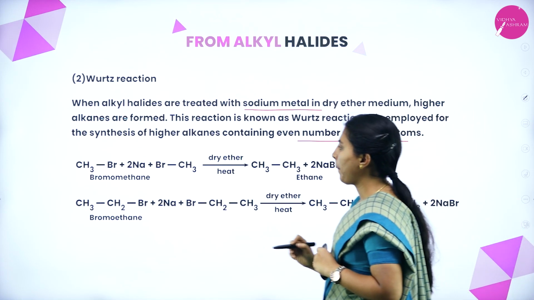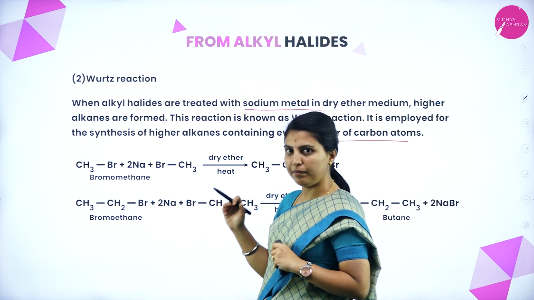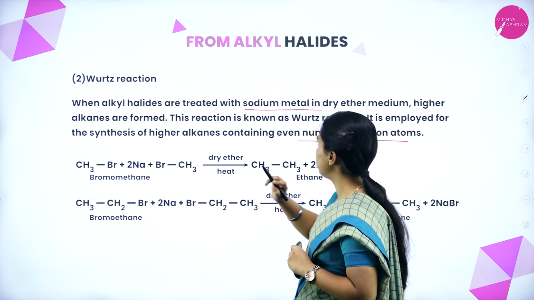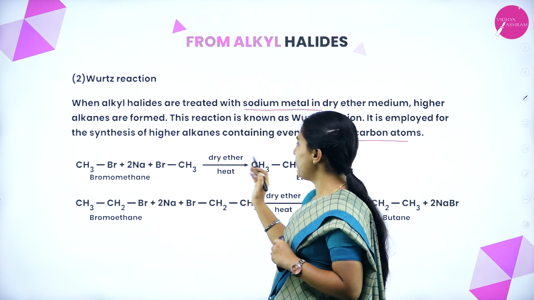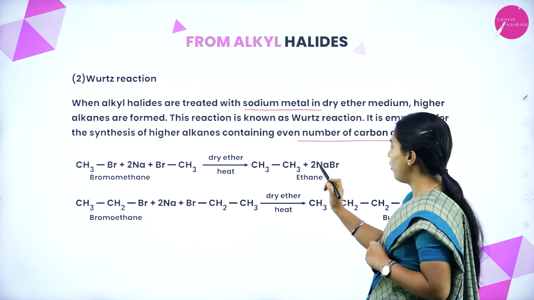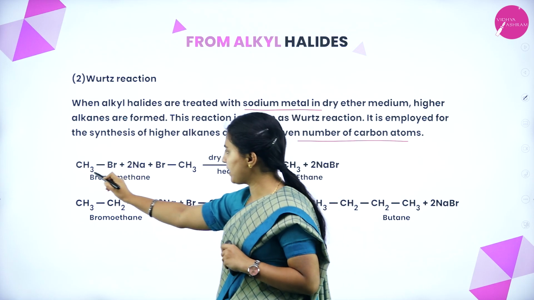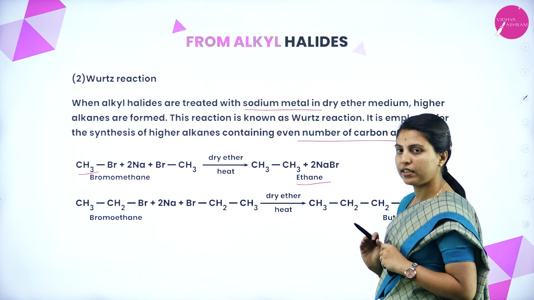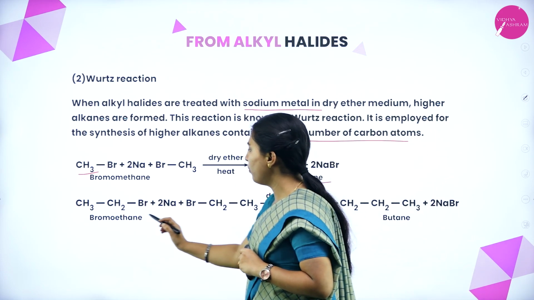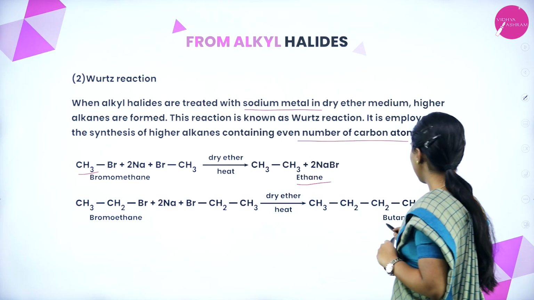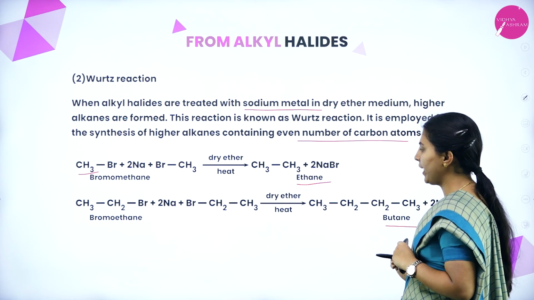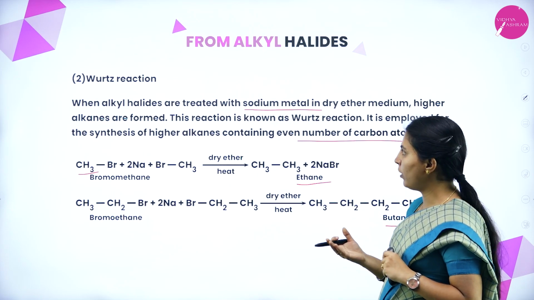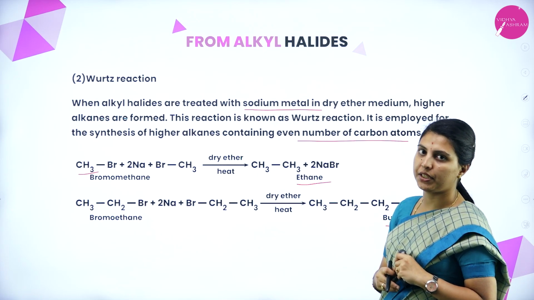See here, this is bromomethane, means alkyl halide. When treated with sodium in the presence of dry ether medium, it will form ethane, means here methane is present, it will form ethane, higher than the previous successive member. Here bromoethane is present, but it will form butane, means higher alkanes will be formed by the Wurtz reaction.